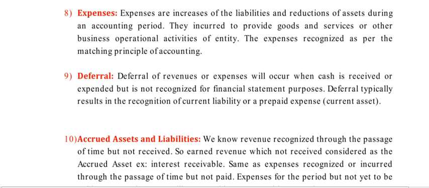Next, in the same manner, the cost, the expenses which are related to the company, is also recorded according to the percentage completion method only, for construction contracts. Next, expenses. Expenses increase the liabilities and reduce the assets. It means you are paying the amount to outside, so your cash balance reduces. Okay, so expenses increase liabilities and decrease the assets. They are incurred to provide goods and services.